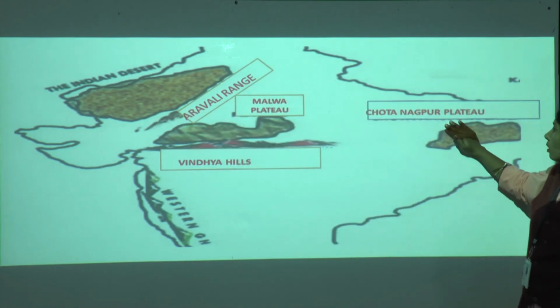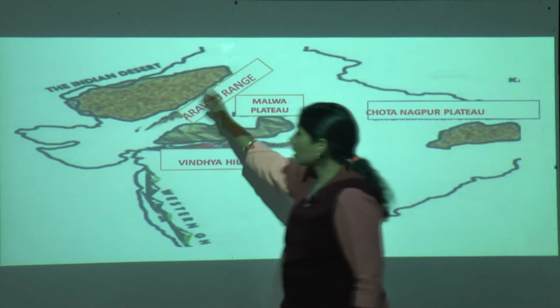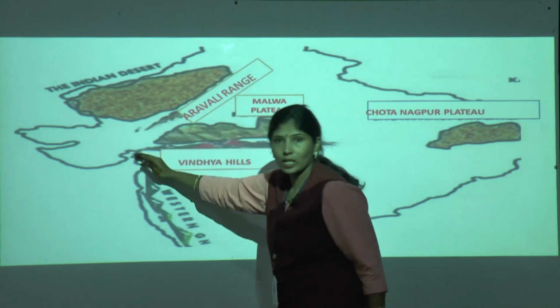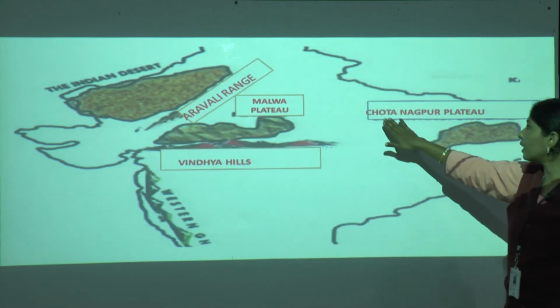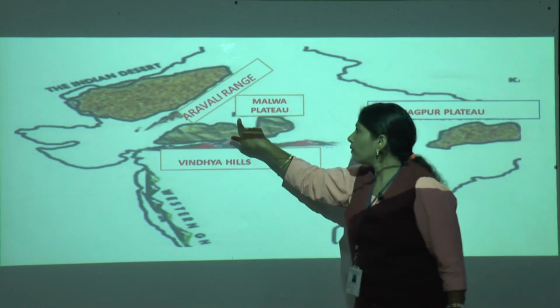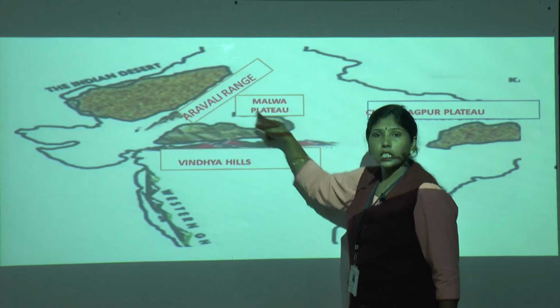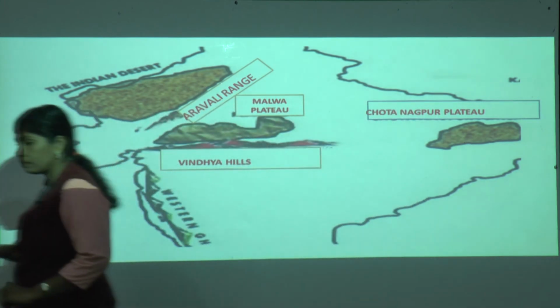Now here is the Chota Nagpur Plateau. Okay, have you understood? This is on the northwest side, here the northeast side. What do we have here? The Chota Nagpur Plateau. Where is the Malwa Plateau? It is between the Aravalli and Vindhya Hills. Okay.